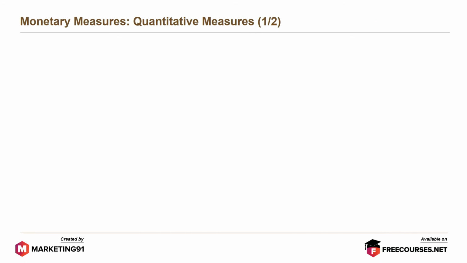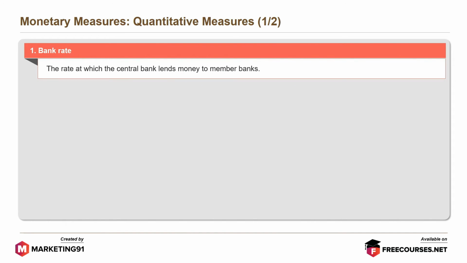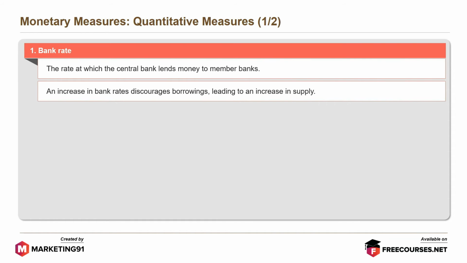Let's start with quantitative measures. The first is bank rate. It is the rate at which the central bank lends money to member banks. An increase in bank rates discourages borrowings, leading to a decrease in money supply.